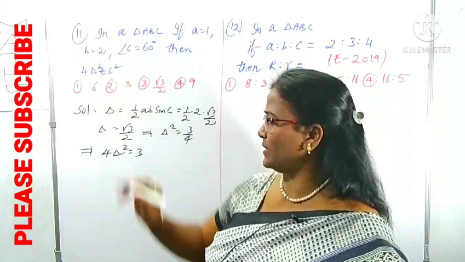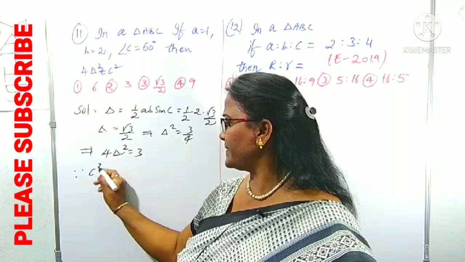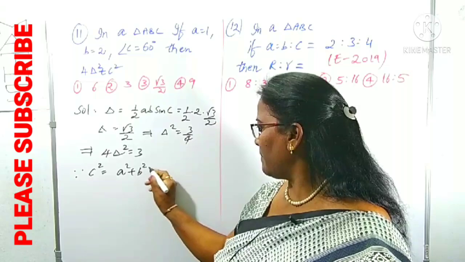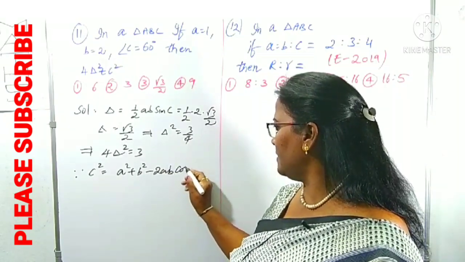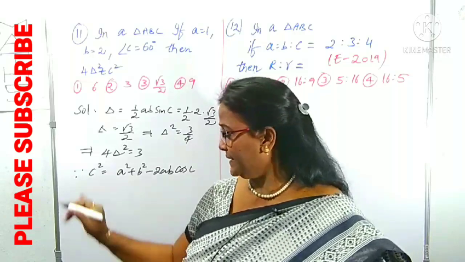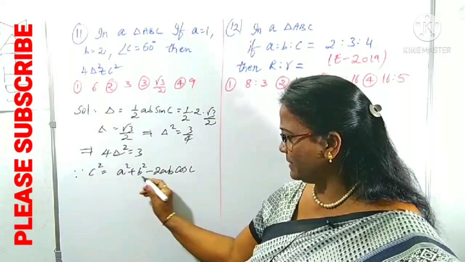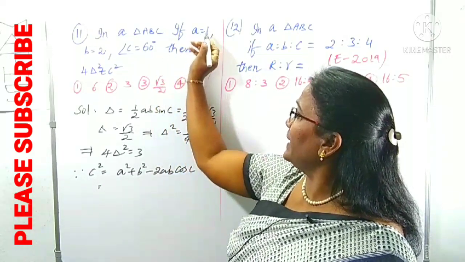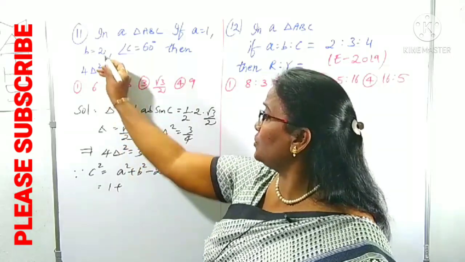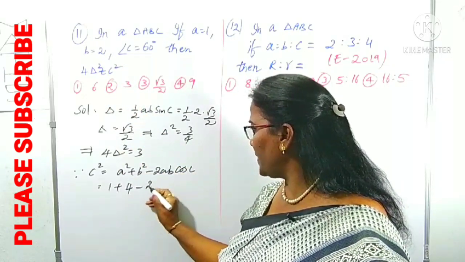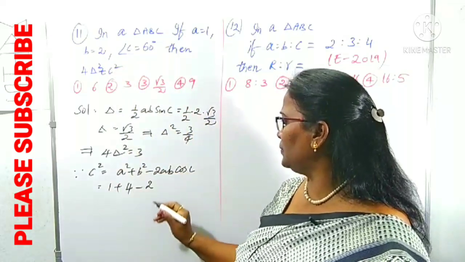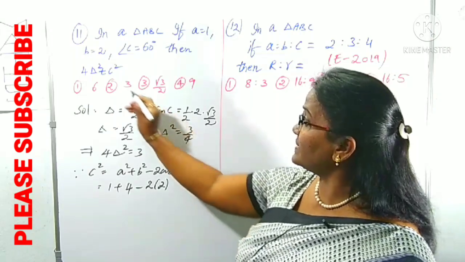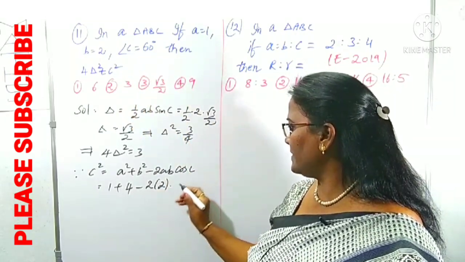Now we want C square. You know, by the cosine rule, C square is equal to A square plus B square minus 2AB cos C. This is the formula by the cosine rule. You know all these values. A is 1, A square is 1, plus B is 2, B square is 4, minus 2AB, 2 into 1 into 2, into cos C. What is the angle C? 60 degrees. Cos 60 is 1 by 2.